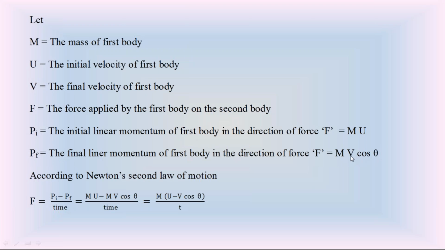So if the velocity v is in the vertical direction, Pf becomes 0, because the velocity v makes a 90 degree angle with the direction of force F. So cos 90 is 0, and m into v cos 90 is 0. So Pf is 0. Then this force F is equal to Pi minus 0 by time, that is only m into v by time. This is Newton's second law in this impact of water jets.